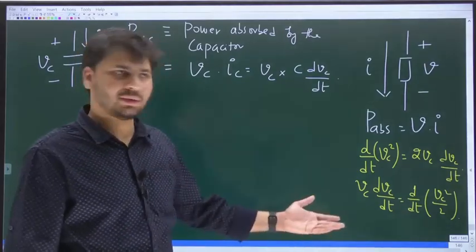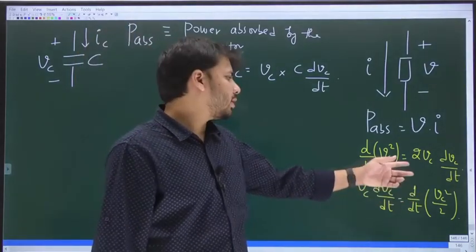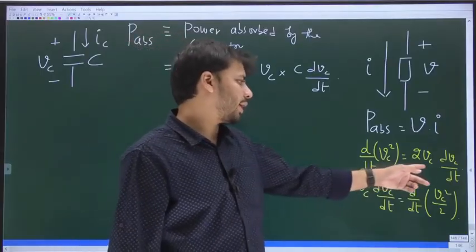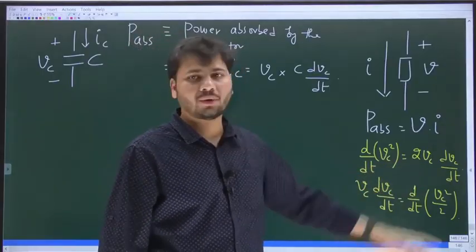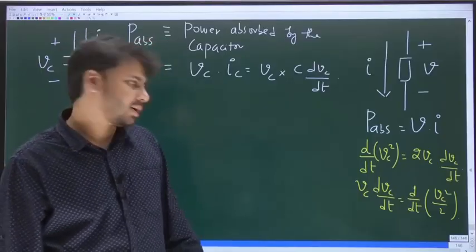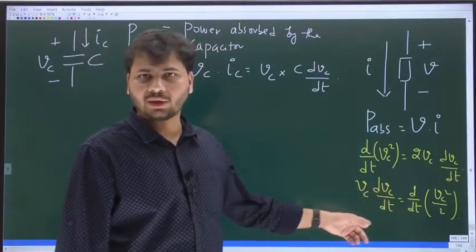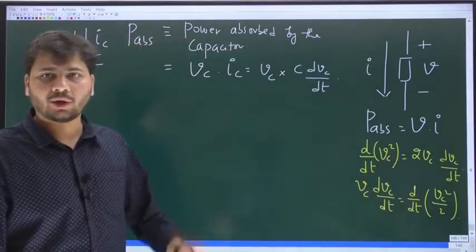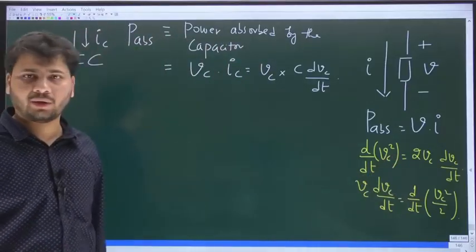I hope all of you agree with this. What I did is send this 2 to the other side, so that on the right hand side, only Vc into dVc by dt is left. Vc times dVc by dt is d by dt of Vc square by 2.